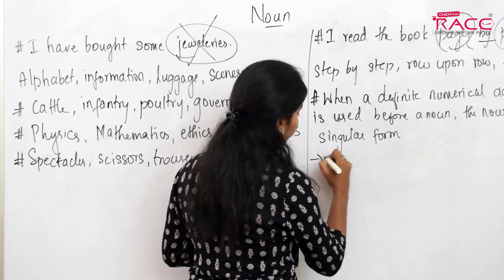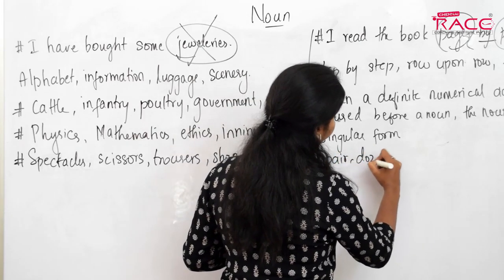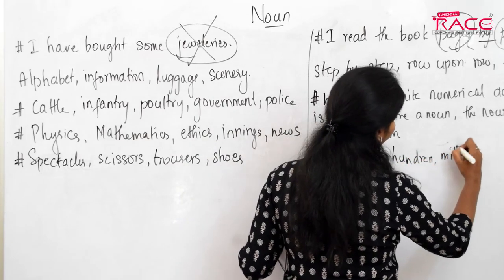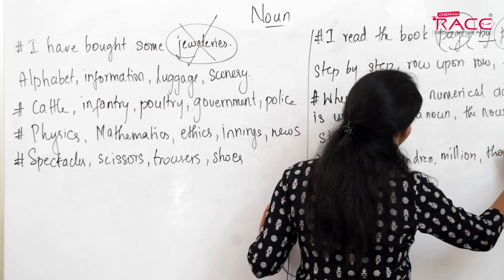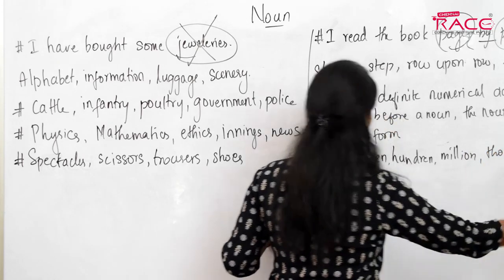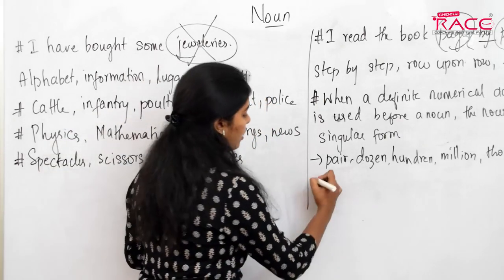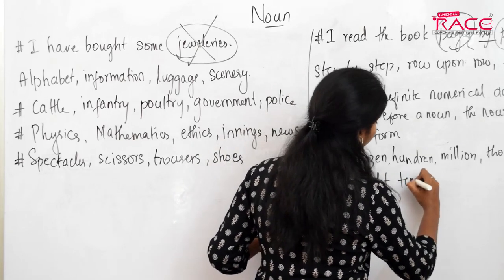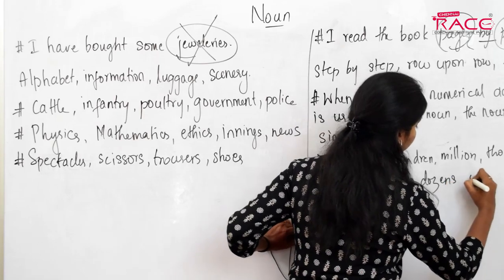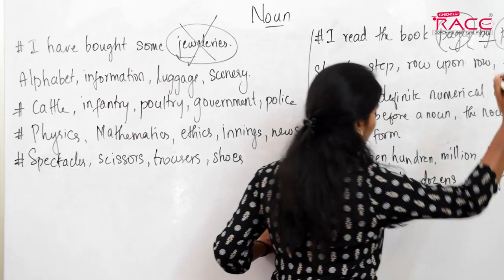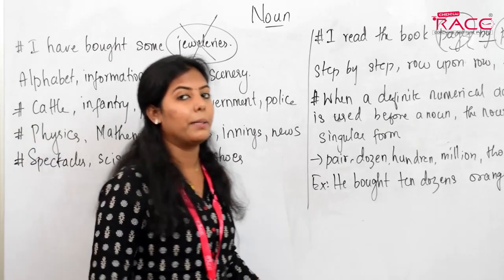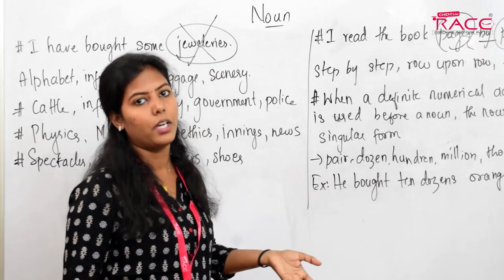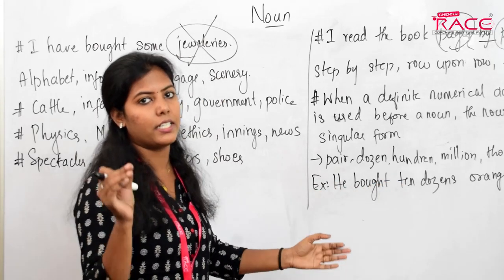That is, we can say pair, dozen, 100, million, 1,000. Okay, these are the nouns. Okay, for example, when I tell you he bought 10 dozens oranges. Okay, here what the rule implies is when you have a definite numerical adjective, I do not say a few or some or many or several. I am using a definite number, that is 10.